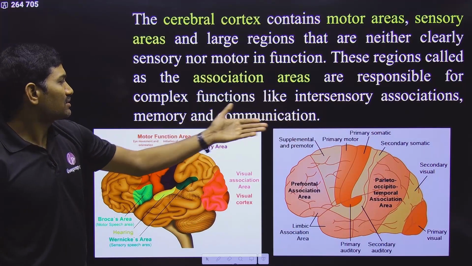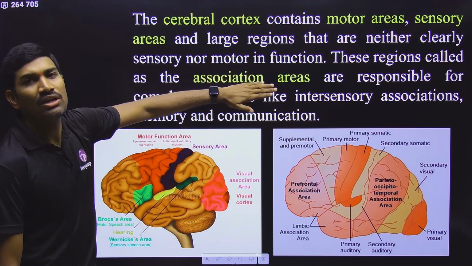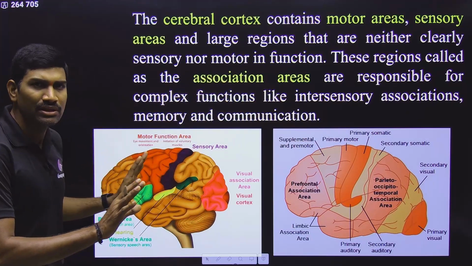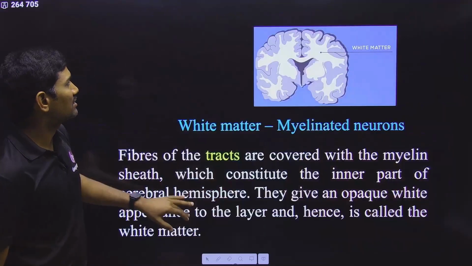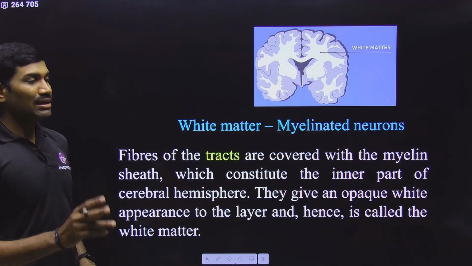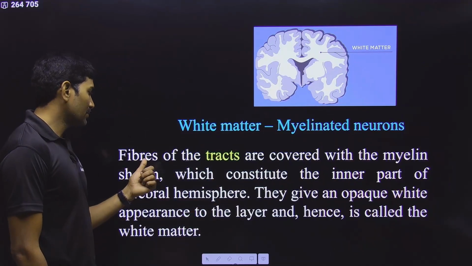Complex functions like inter-association, memory and communication are associated with association areas. This is the simple NCERT sentence they have given. Try to understand this. Next, they are talking about white matter. I already told you about this, but when they talk about these things, they use a particular word. Please try to understand this.